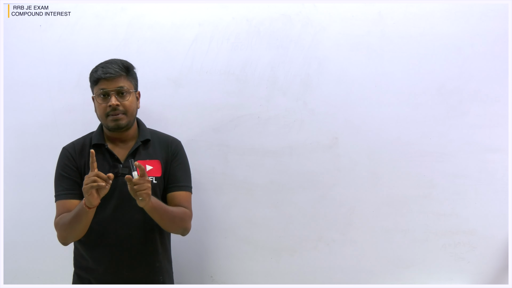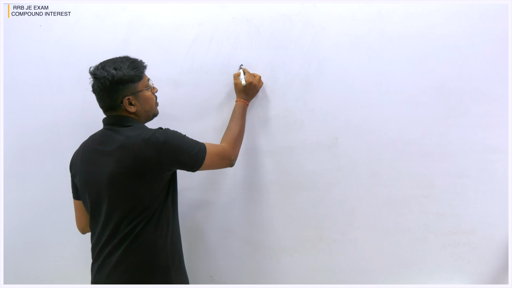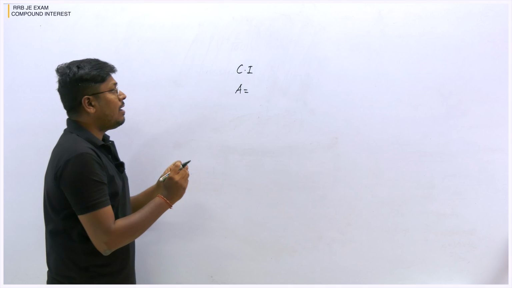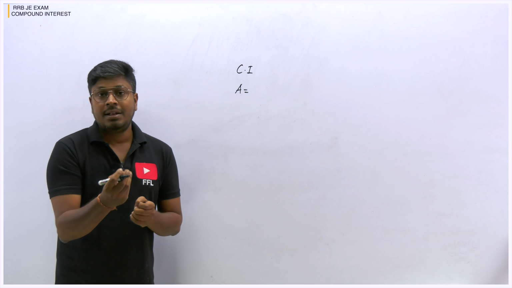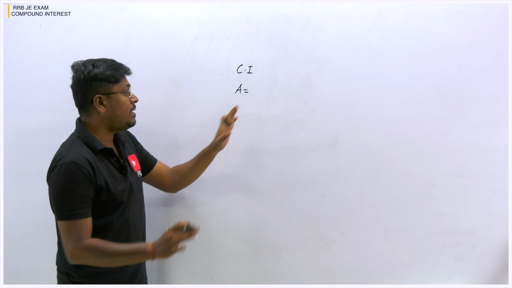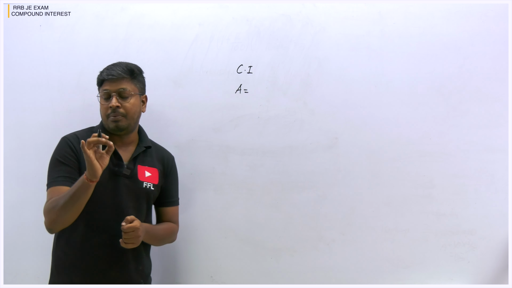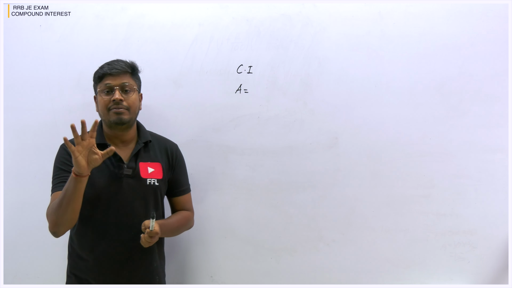Compound interest is also easy because we have formulas like the compound interest CI formula and the overall amount formula. And if you take installment concepts, there are another 1 or 2 formulas that we have in addition compared to simple interest. But other than that, compound interest does not have any huge concepts. The only problem in compound interest is that it has more calculative part.